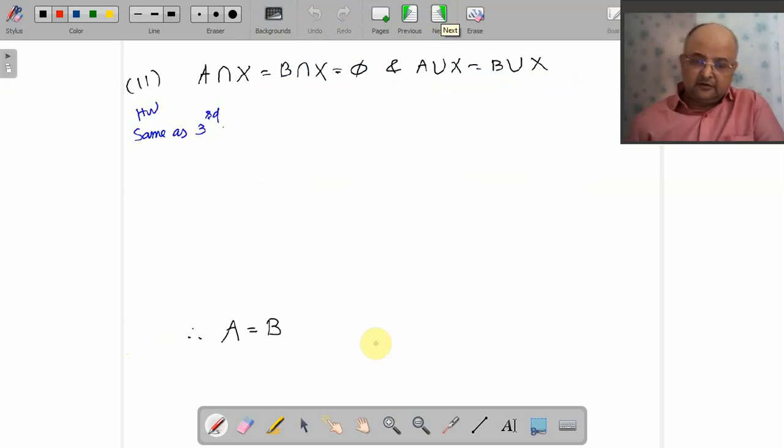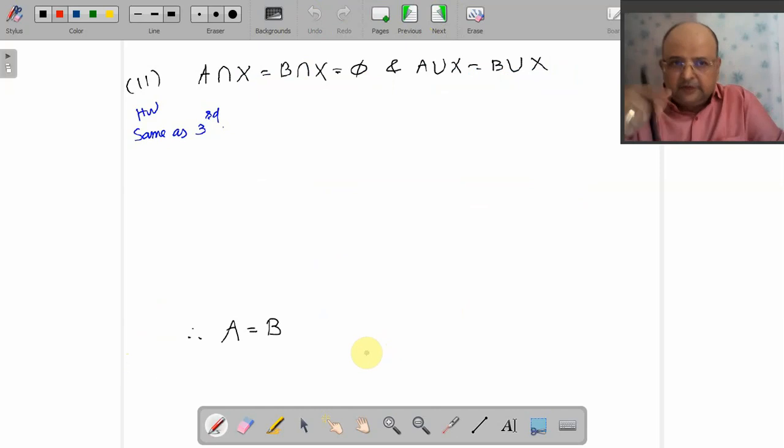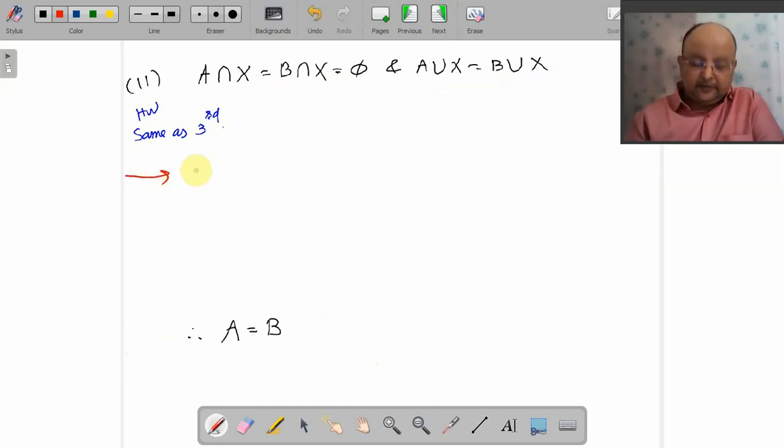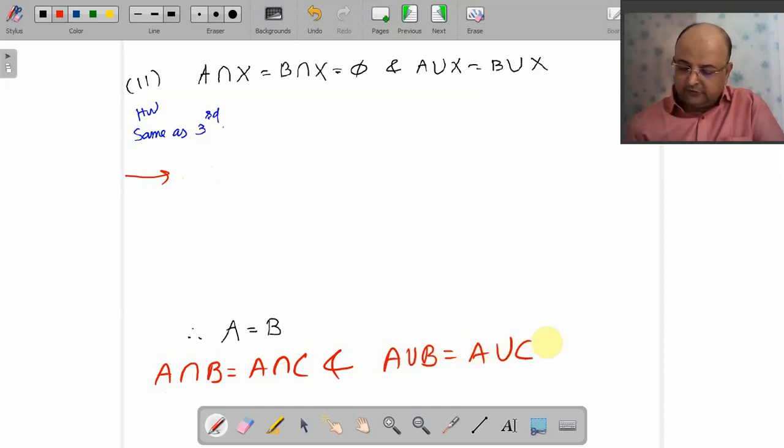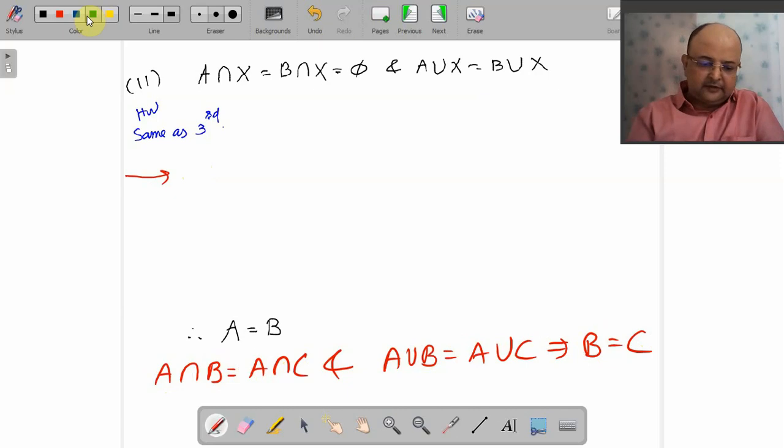Well, તમને એમ થાય, oh, પાછો એવો લાંબો એક્ઝામ્પલ આવ્યો. But if you observe, we recently proved this example. ત્યાં અલગ ક્વેશ્ચન હતો: A intersection B equals to A intersection C and A union B equals to A union C implies that B equal to C. Remember this?